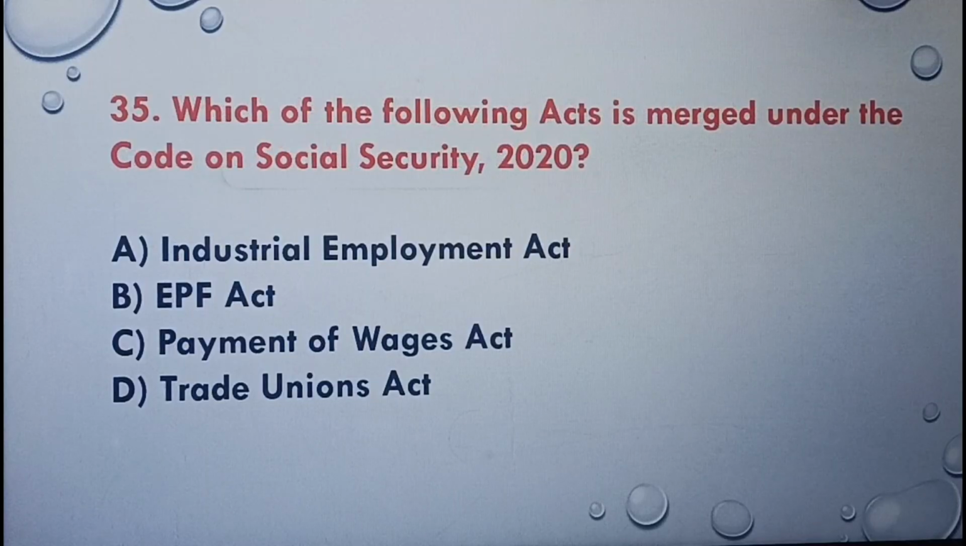Next question. Which of the following acts is merged under the Code on Social Security 2020? Industrial Employment Act, EPF Act, Payment of Wages Act, Trade Unions Act. The correct answer is option B, EPF Act.